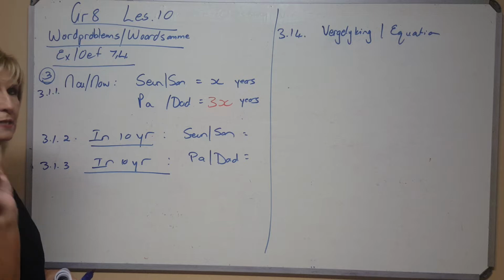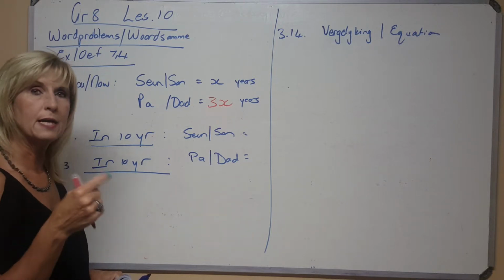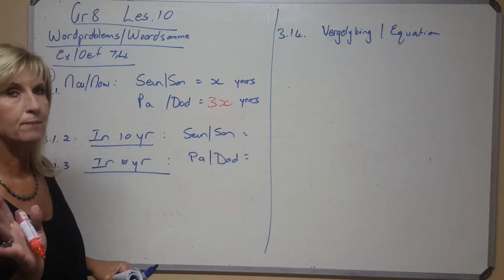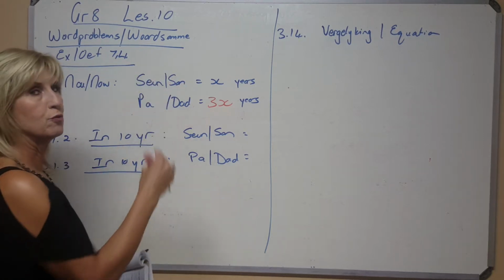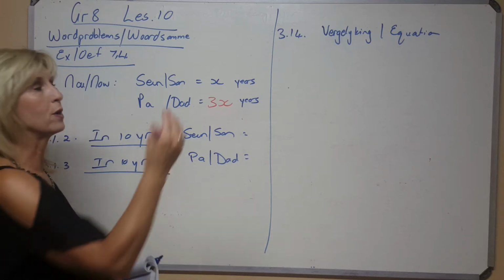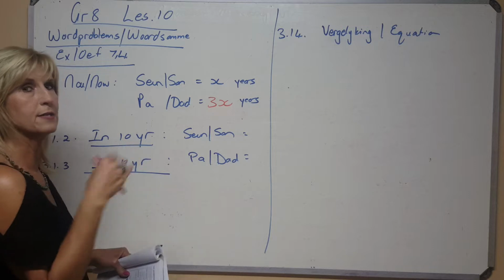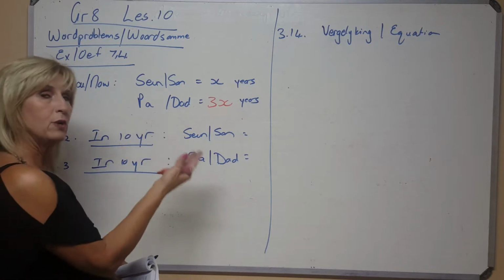Careful that you listen to the language. It's not 3 years older. That would be x plus 3, and that can't be a dad then. It could have been maybe 2 brothers. The one is 3 years older than the other one. Then the one would be x and the other one would be x plus 3. Or minus 3 if he's the younger one. Luister mooi na die woorde.